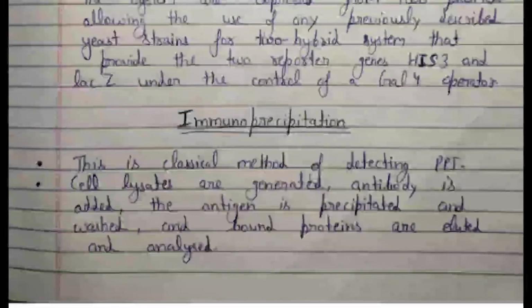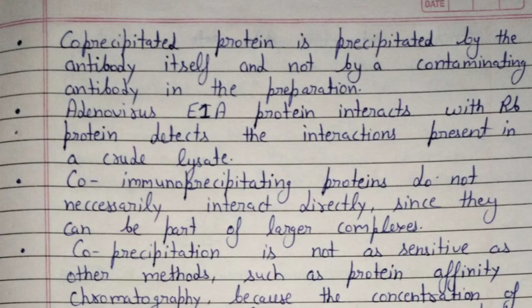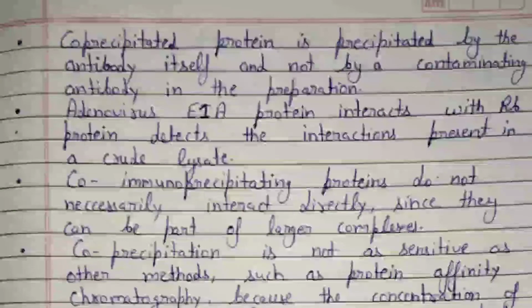The next method is immunoprecipitation. This is a classical method of detecting PPI. Cell lysates are generated, antibody is added, the antigen is precipitated and washed, and bound proteins are eluted and analyzed. The co-precipitated protein must be precipitated by the antibody itself and not by a contaminating antibody in the preparation. For example, adenovirus E1A protein interacts with RB protein, and the interaction is detected in the crude lysate.